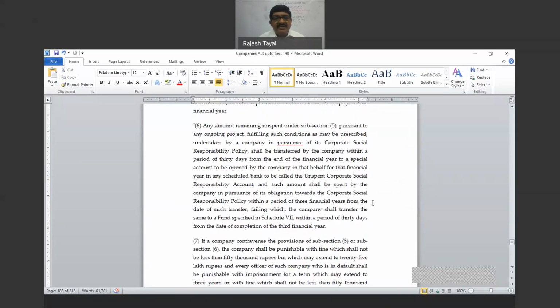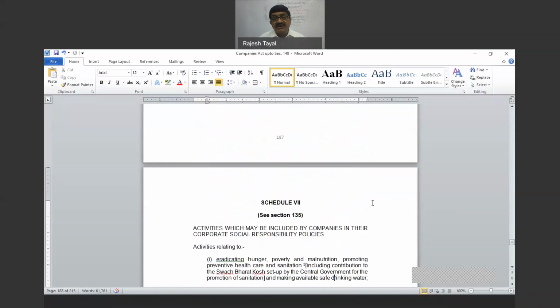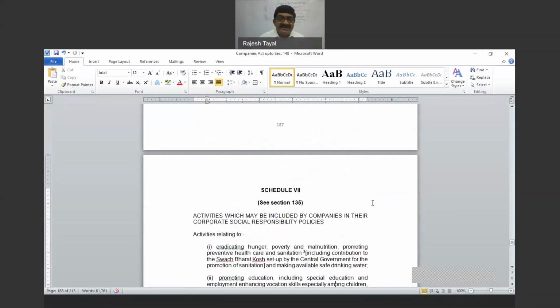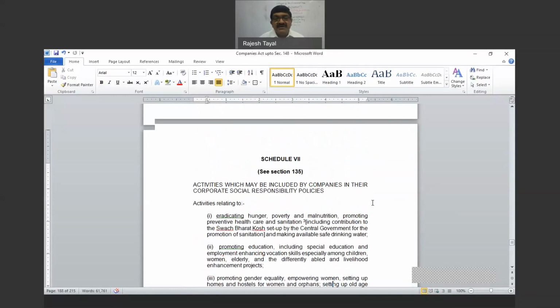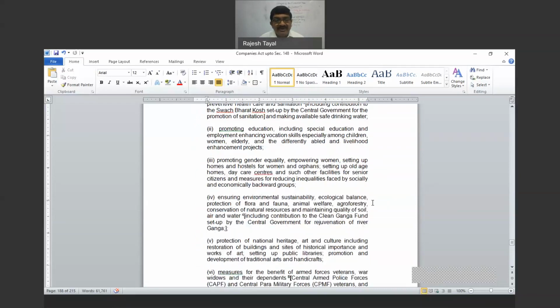So time is running out. Okay, so Schedule 7 is the list of activities which are defined as activities for CSR. Here, some amendments have been made recently, with effect from 20th June, and I will show you the amendment made.